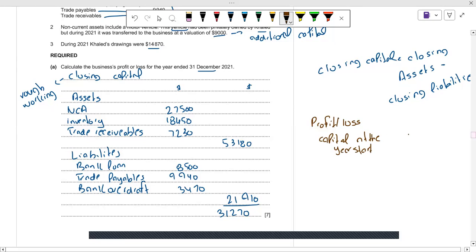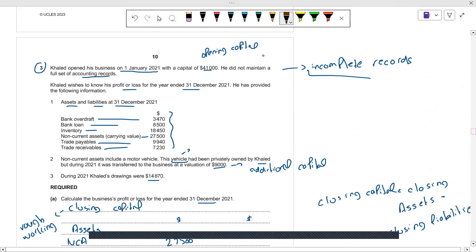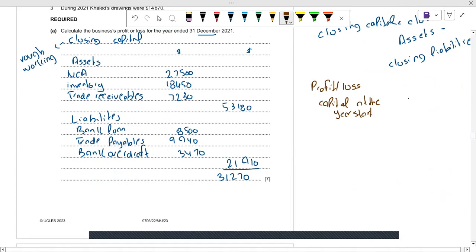What was the capital at the year start? It was 41,000 on 1st January 2021, so this is our opening capital.